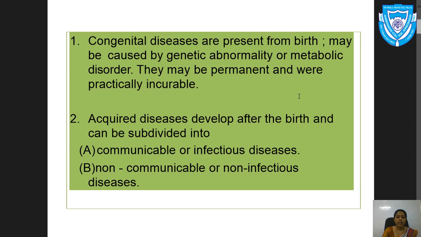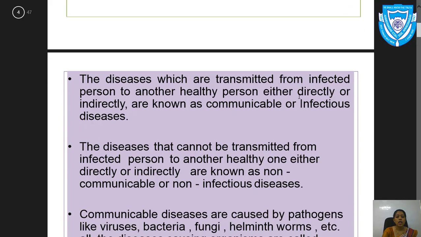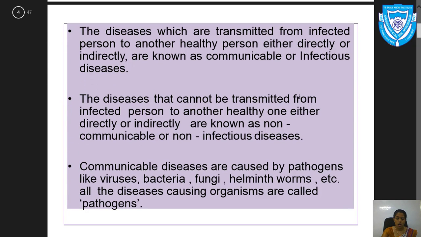Now let us start with the first one, the communicable disease. What are communicable diseases? The diseases which are transmitted from an infected person to another healthy person, either directly or indirectly, are known as communicable or infectious diseases. It means one person is infected with a particular disease and carries it to a healthy person, either directly or indirectly.